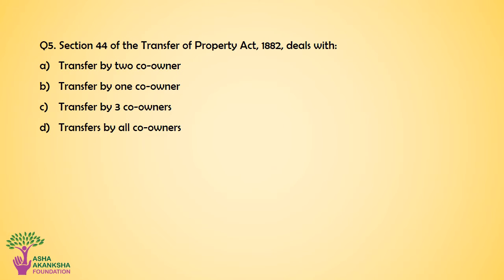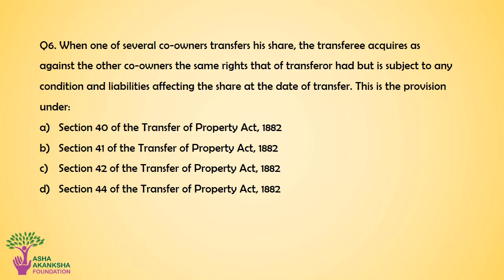Question number 5. Section 44 of the Transfer of Property Act 1882 deals with option A, transfer by two co-owners, option B, transfer by one co-owner, option C, transfer by three co-owners, or option D, transfer by all the co-owners. The correct answer for this question is option B, transfer by one co-owner.